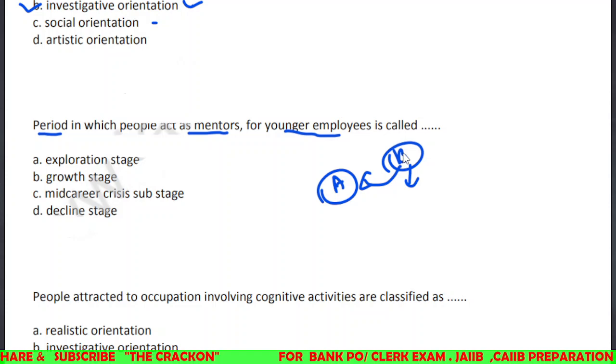This period is known as, which is a very easy one, you can easily answer it. You can just try to learn the things.